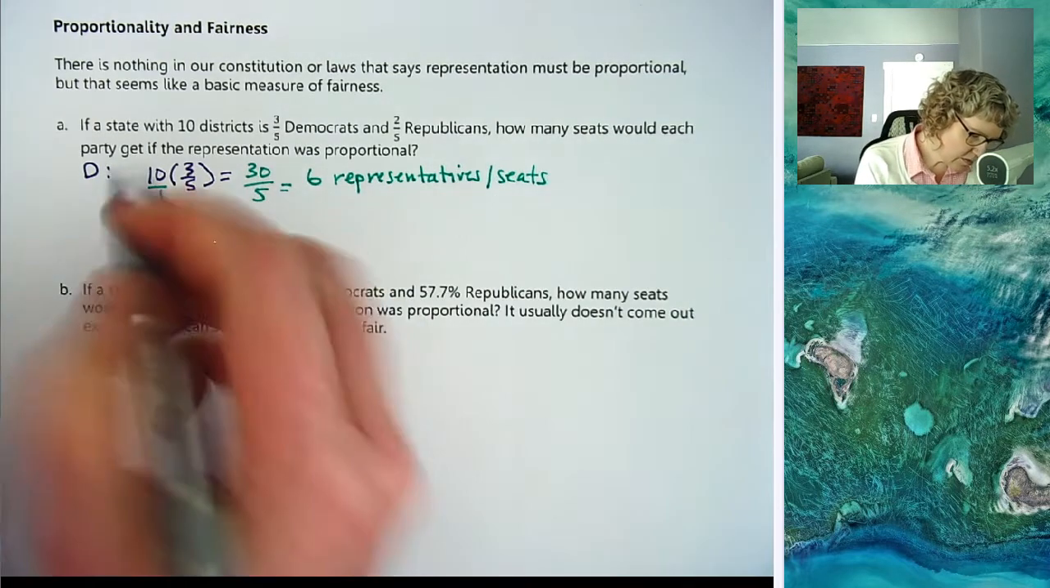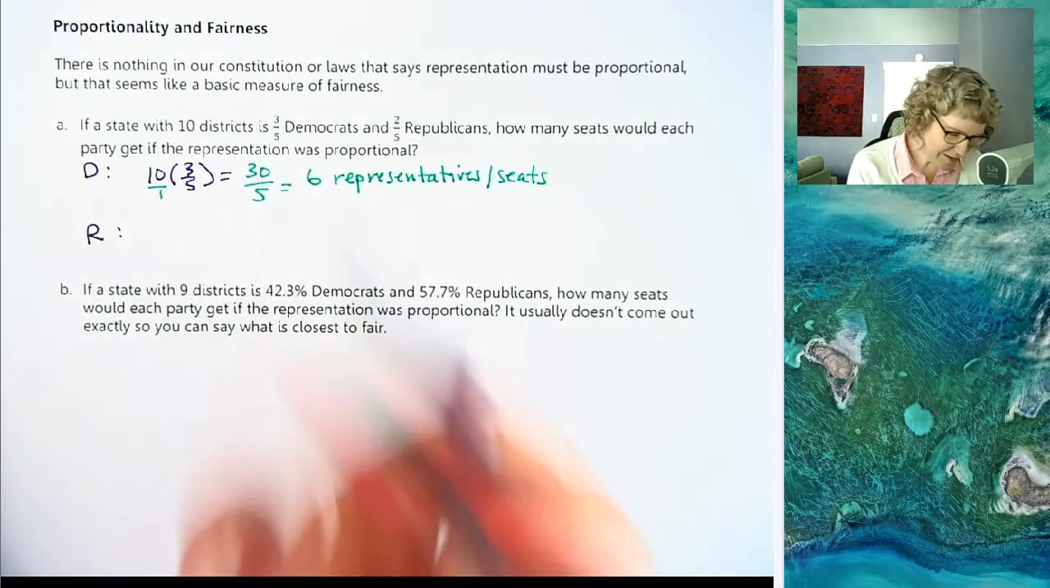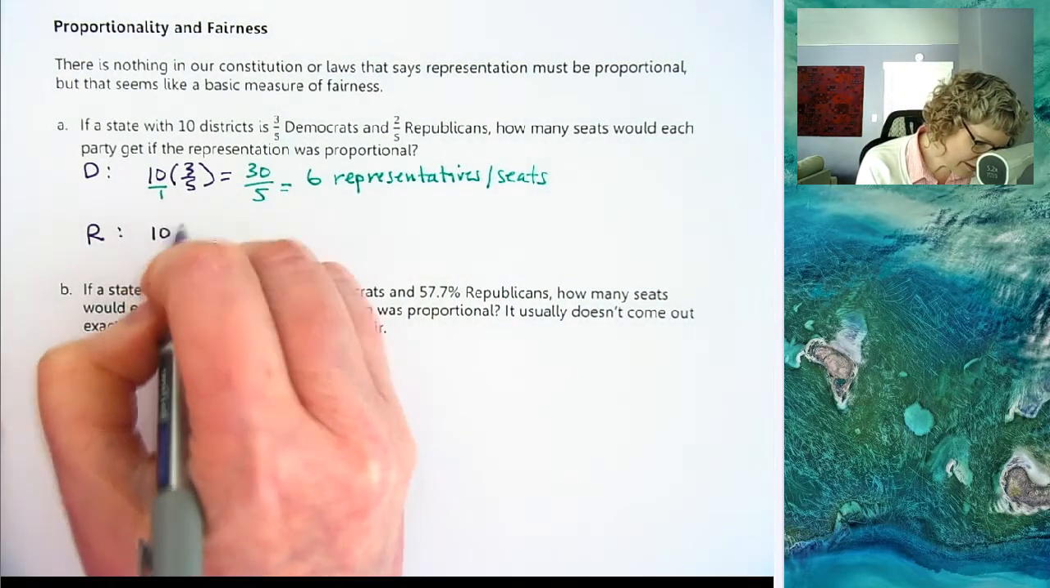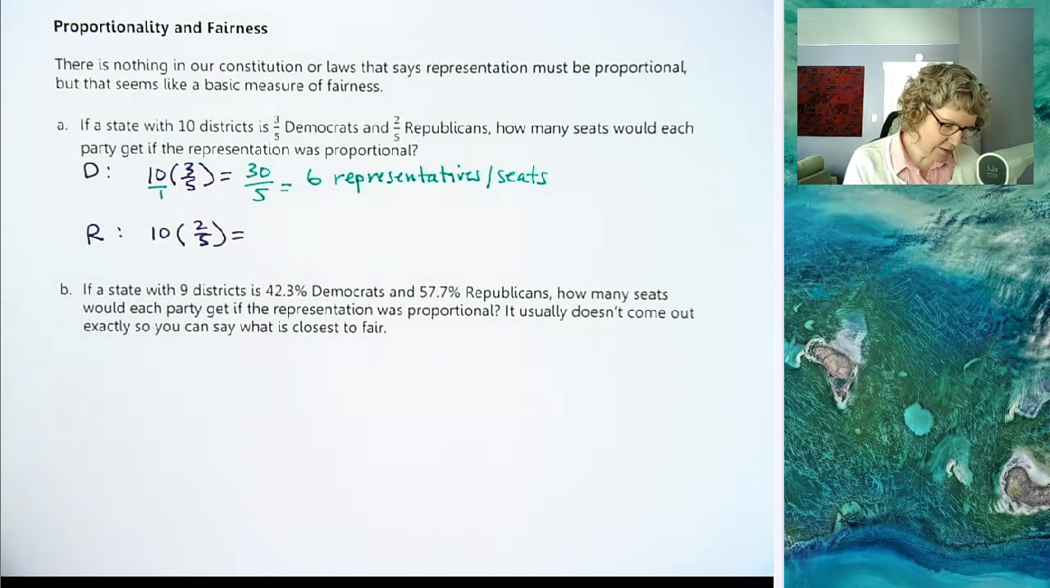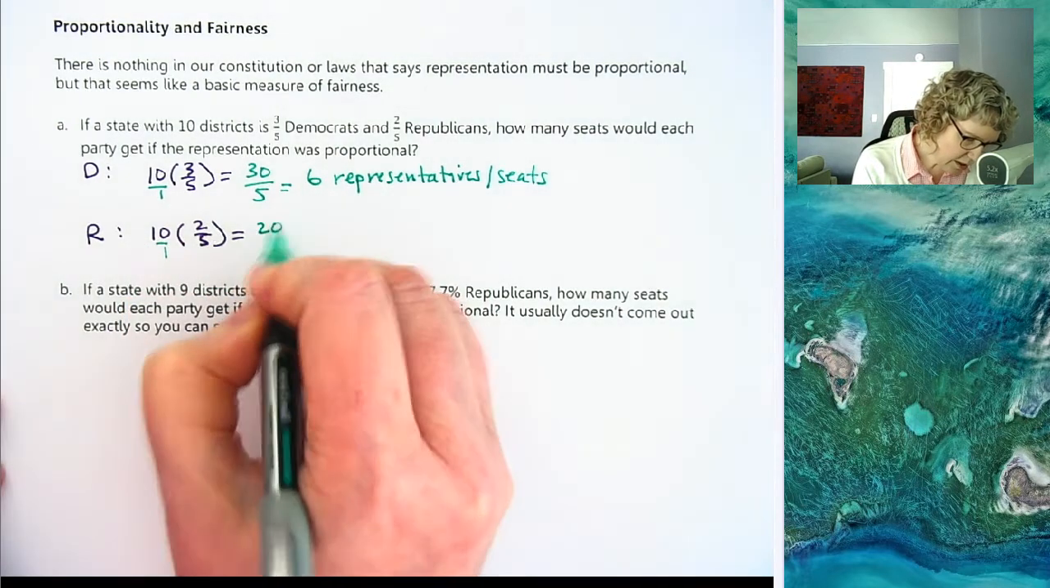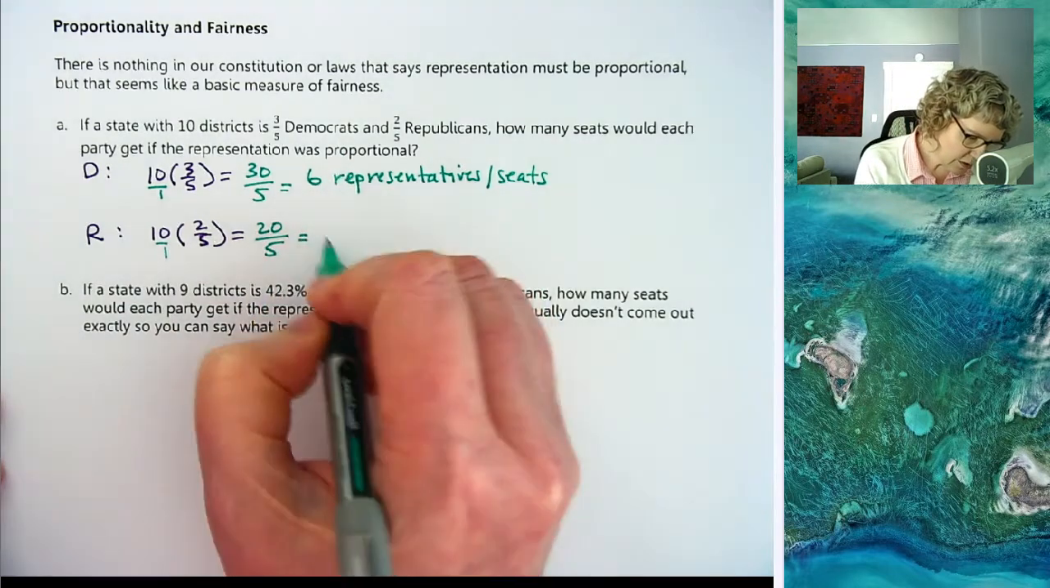And then let's do the same for Republicans. You can probably guess what it's going to be since they have to add up to 10. 10 times 2/5, but it's good practice. 10 over 1, so that is 20 divided by 5, or 20/5, which is going to be 4.